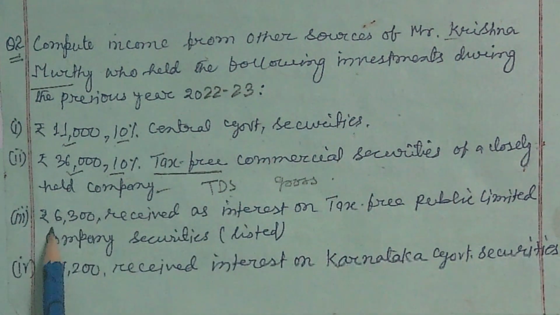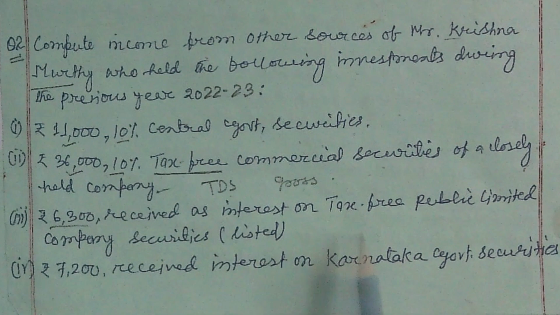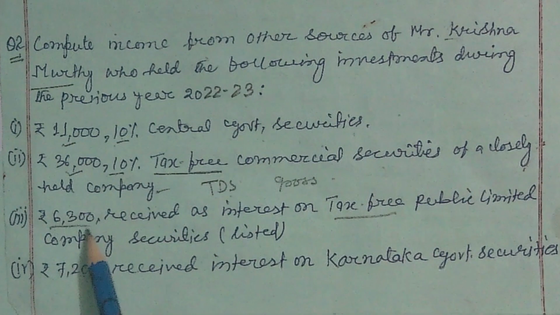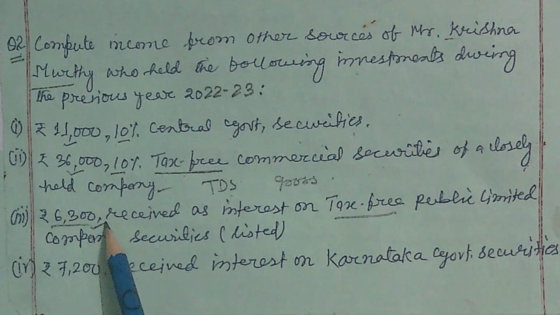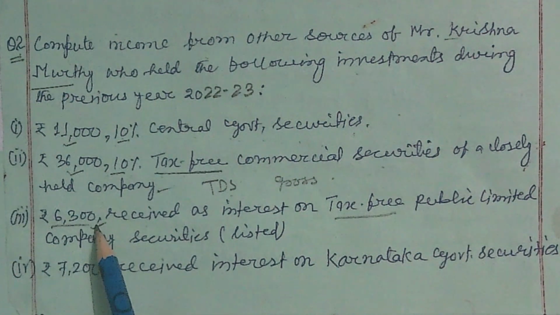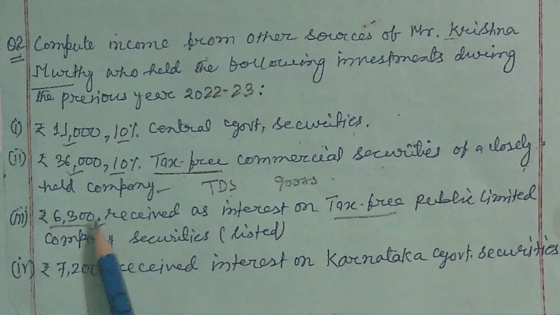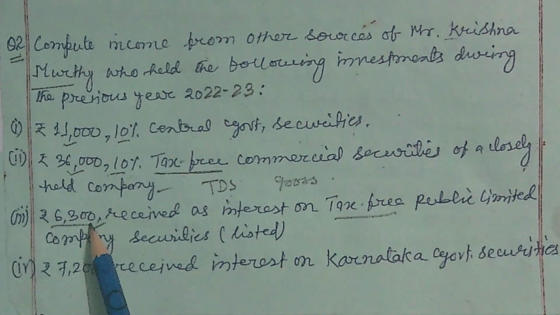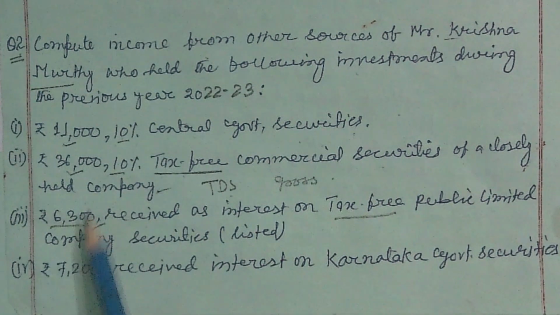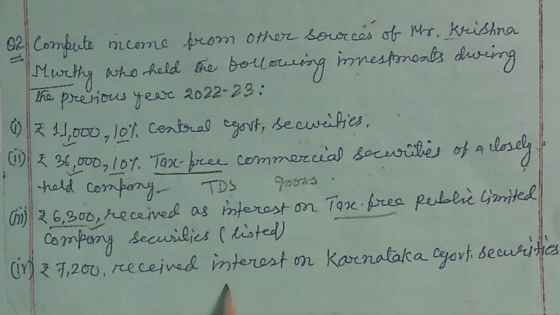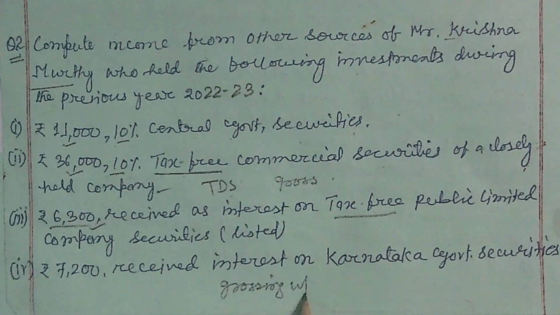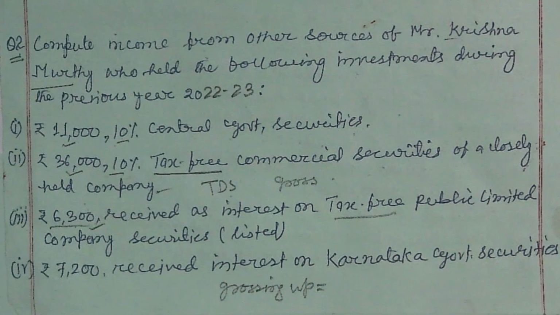And similarly here, 6,300 received as interest, tax free. Here also 10% is already deducted in the name of TDS, and now we have to show this amount before TDS. It is the after-TDS amount of 6,300. So then what would be the amount before TDS? That is called grossing up.